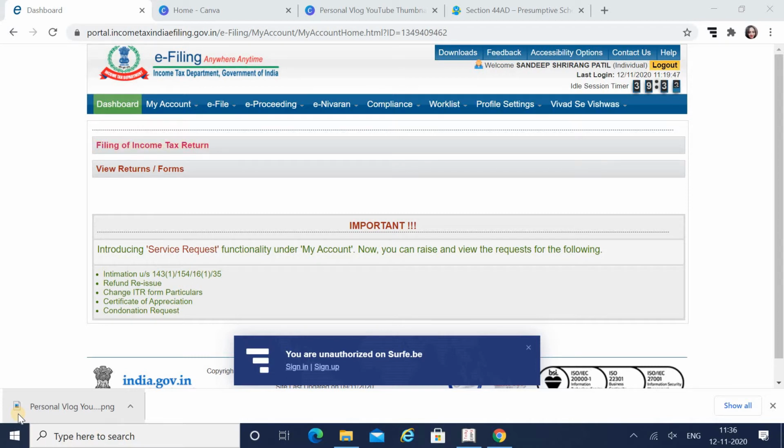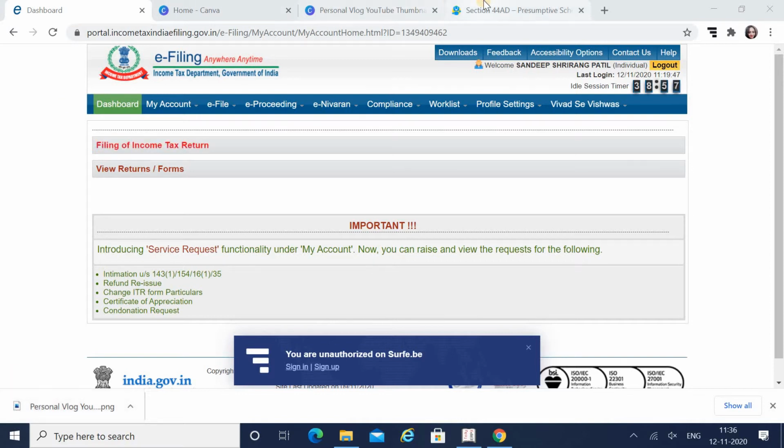Suppose you're not maintaining any books of accounts. You just have a rough idea about your sales, which you get from your bank accounts as well as from your cash receipts. You have just the sales amount or turnover amount and you don't know what expenses you incurred. It means you're not maintaining any books of accounts. So you can file your income tax return related to your business under section 44AD, and it is also known as the presumptive scheme.